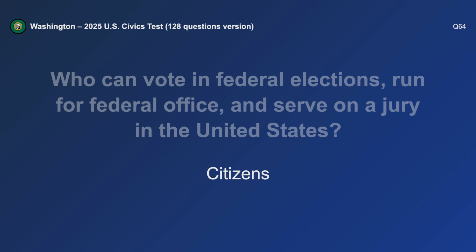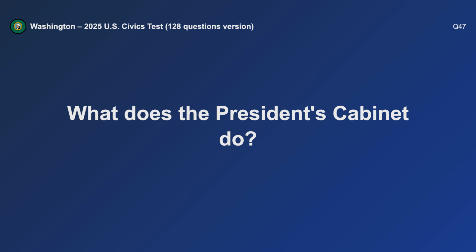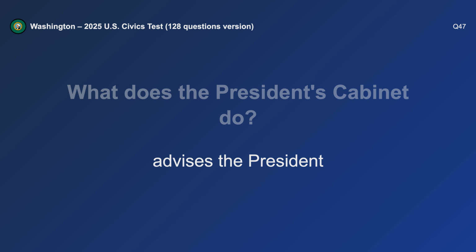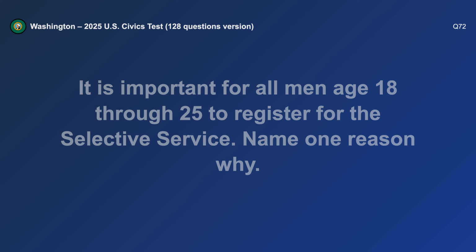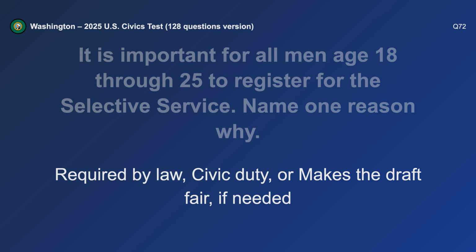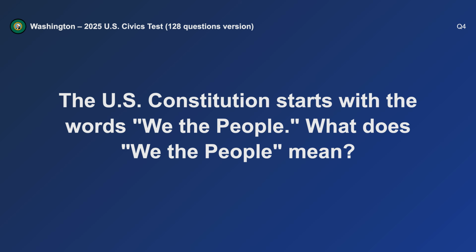Citizens. What does the President's cabinet do? Advises the President. It is important for all men age 18 through 25 to register for the Selective Service. Name one reason why. Required by law. The U.S. Constitution starts with the words, "We the people."